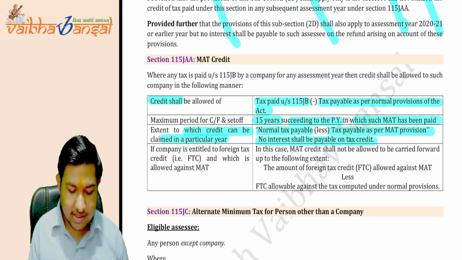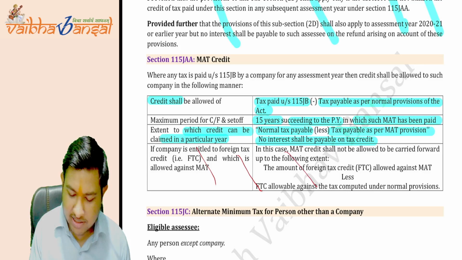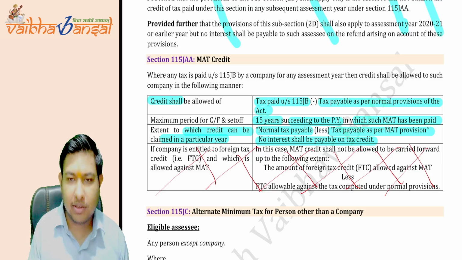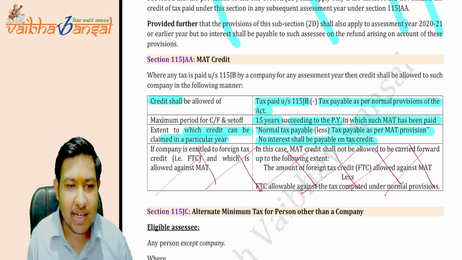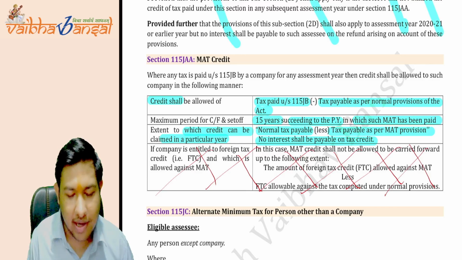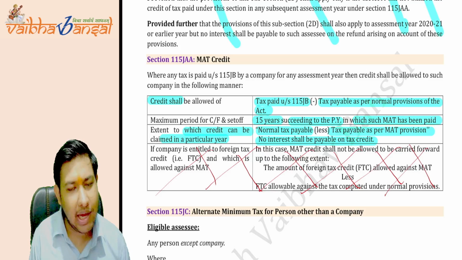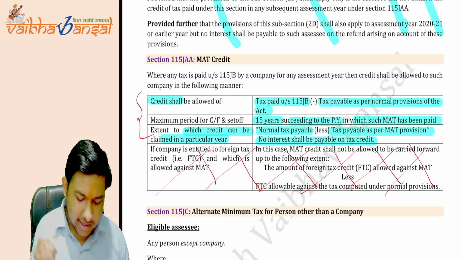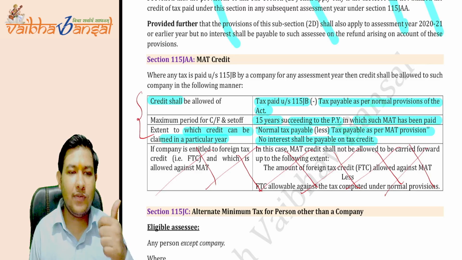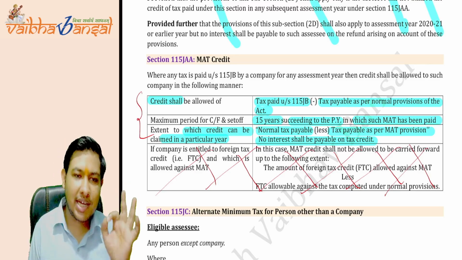give any interest, and this is a point you can skip very leniently. The ICAI has not asked it till yet, and they are not going to ask it as well. This is the point which is given in the book. I have written it here. Otherwise, these are the credit points. Okay, the credit will be available for 15 years. What is the credit available?